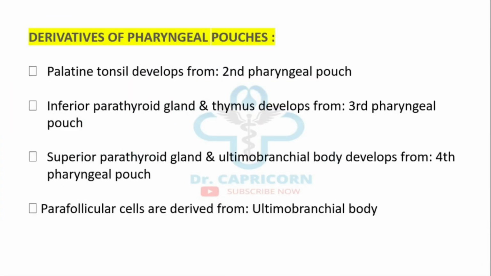Derivatives of pharyngeal pouches. Palatine tonsil develops from second pharyngeal pouch. Inferior parathyroid gland and thymus develop from third pharyngeal pouch. Superior parathyroid gland and ultimobranchial body develop from fourth pharyngeal pouch. Parafollicular cells or C cells are derived from ultimobranchial body.